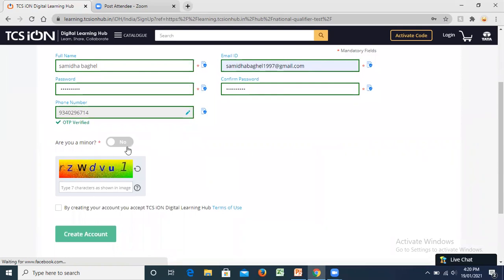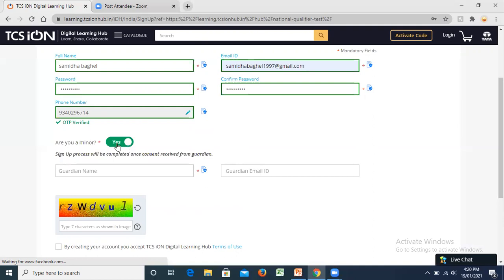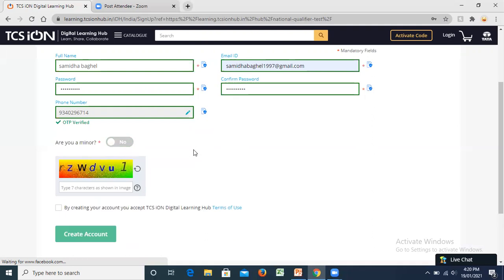Okay. Now, are you a minor? So no, I guess nobody is a minor here. Everybody would be more than 18 years of age. If you're less than 18 years of age, you can choose yes also. Then the sign up process will ask you to give your guardian's name and guardian's email ID, but nobody would be a minor. Just let it be no.